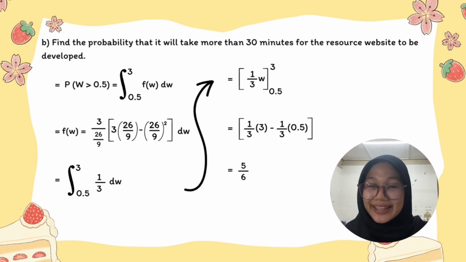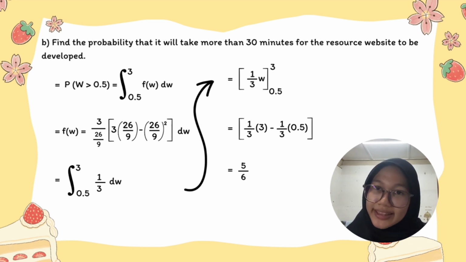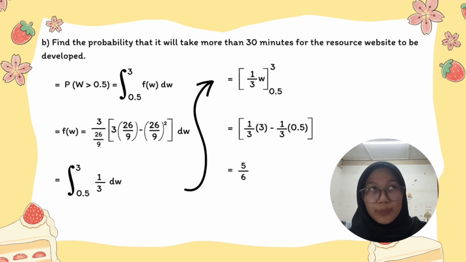For question B, it asks us to find the probability that it will take more than 30 minutes for the resource website to be developed. Before we answer this question, we know that this question is in hours. So we need to convert the 30 minutes into hours and it will be 0.5 hours. Based on the question, it will be the probability of W more than 0.5.